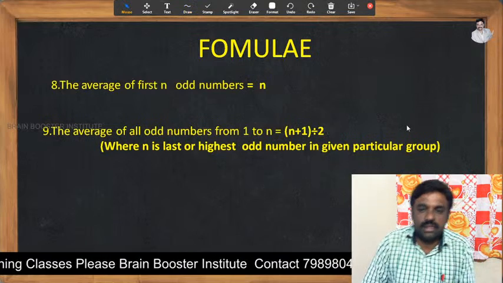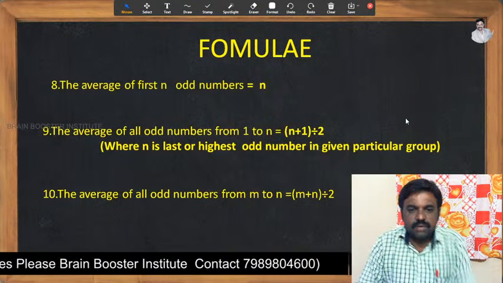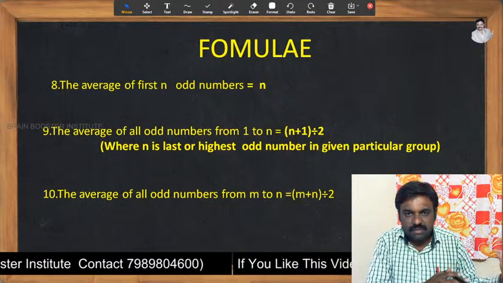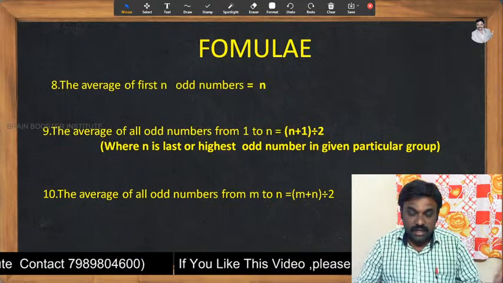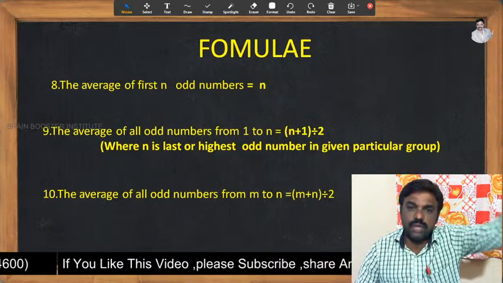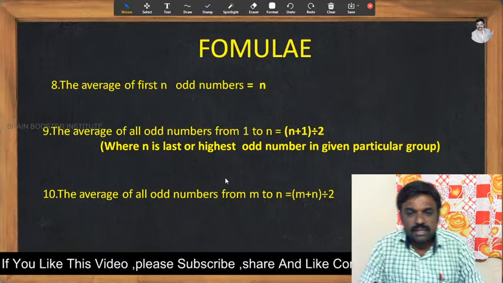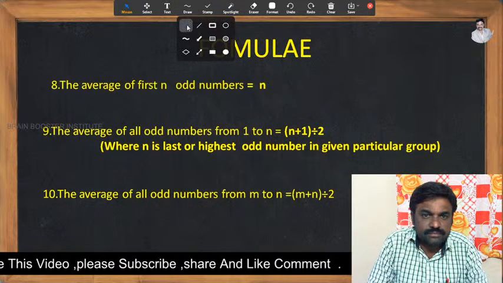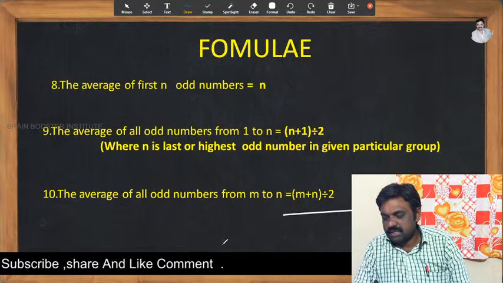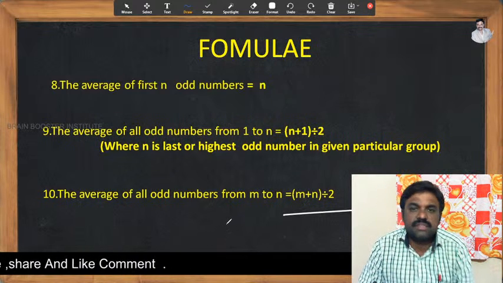And let's go with another formula. For example, if he has given any particular group in the middle of the numbers, means 30 to 40, or 30 to 90, or 40 to 50, 100 to 1000, 1000 to 10,000. If he gives like that, the formula would be this one: m plus n by 2. m plus n by 2. Very simple, my dear friends.